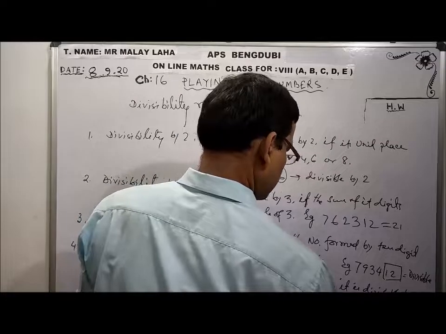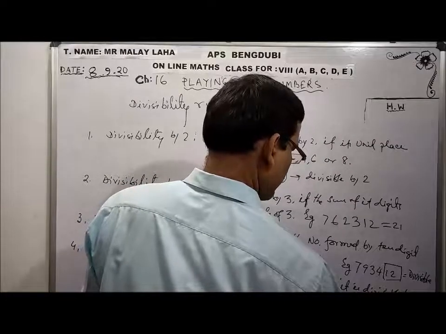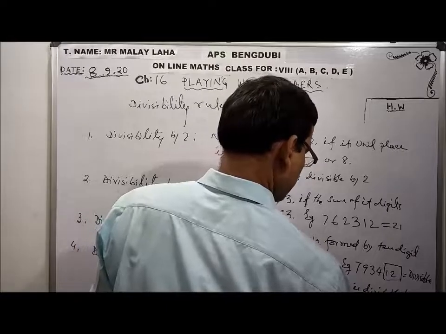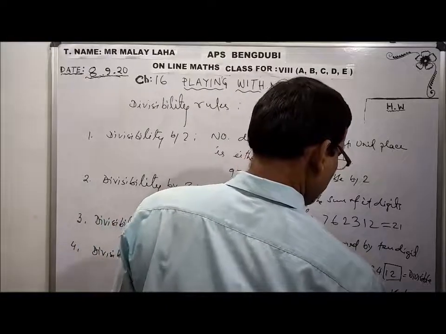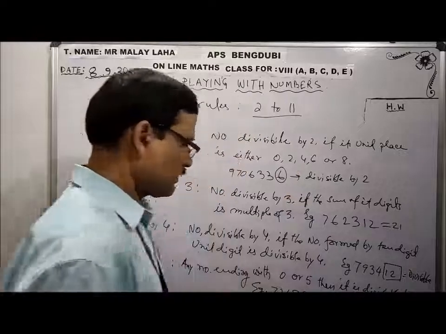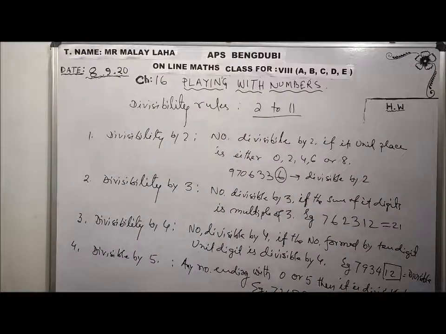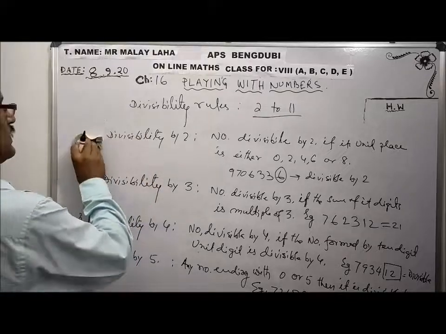These are divisible by 5. Are you clear?